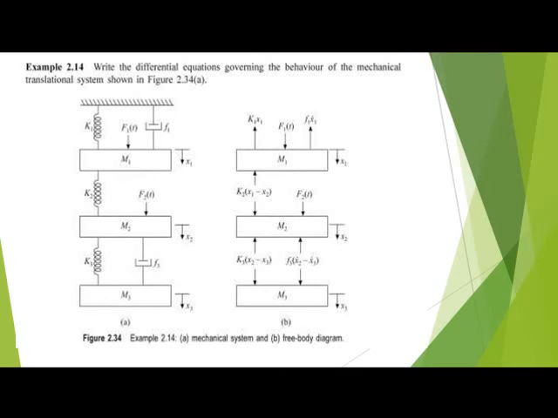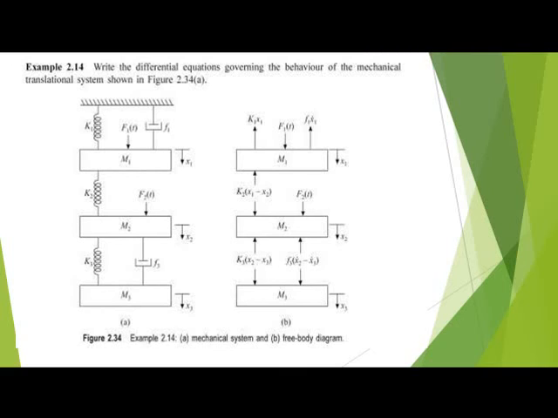This is another example: the differential equation governing the mechanical translation system shown in the figure. Here also the same condition: a force is applied to the mass m1, and m2 also has a force applied. The two forces are applied, and the displacements are x1, x2, x3. Then this is the free body diagram, and this is a free body diagram.